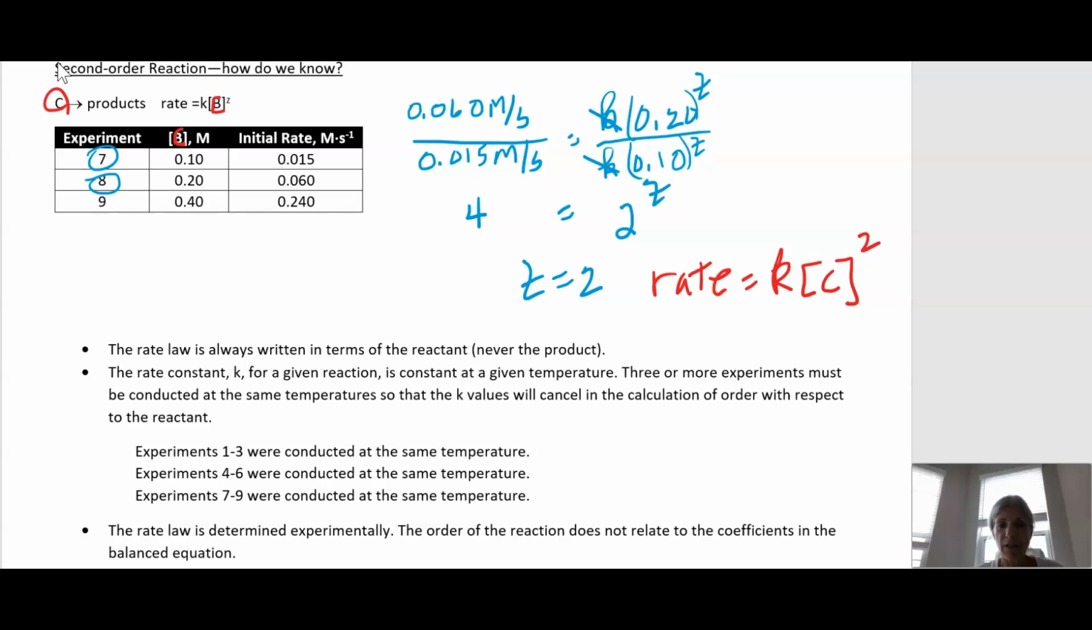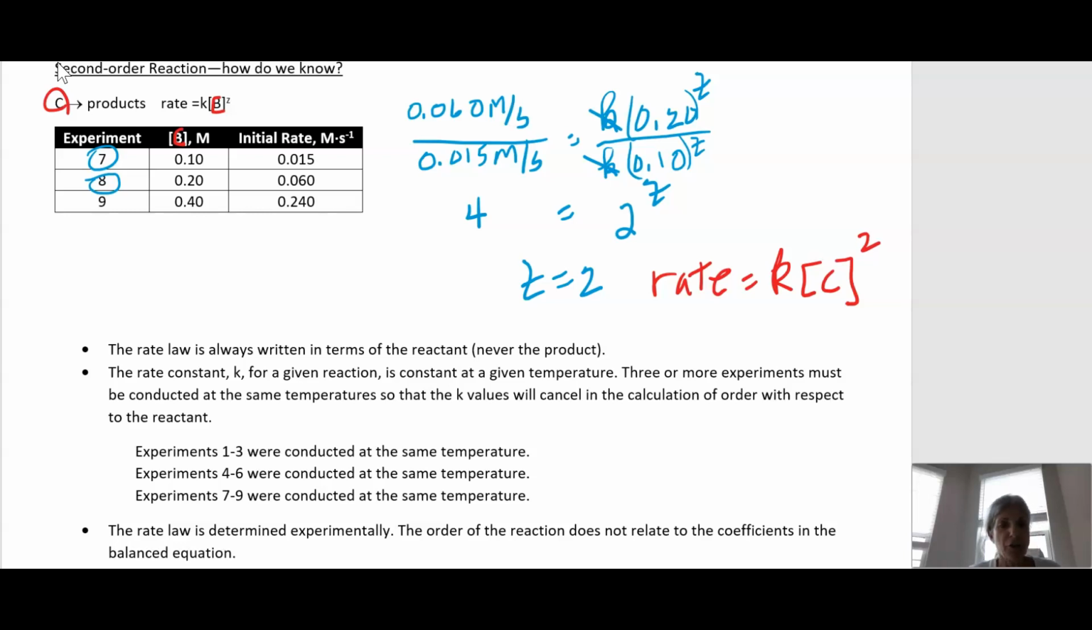The rate constant K for a given reaction is constant at a given temperature. Three or more experiments must be conducted at the same temperature so that the K values will cancel in the calculation of order with respect to reactant. So experiments 1 through 3 were conducted at the same temperature, 4 through 6 at the same, and 7 through 9 were conducted at the same temperature.